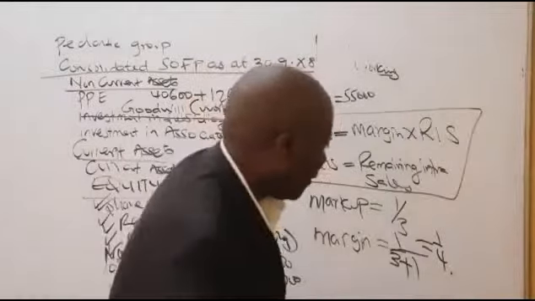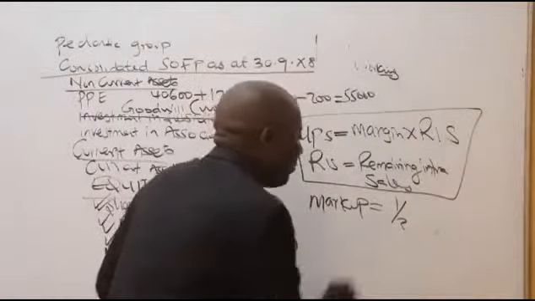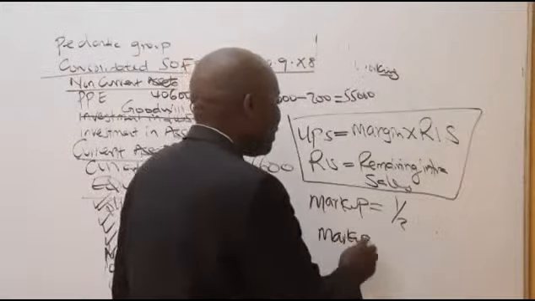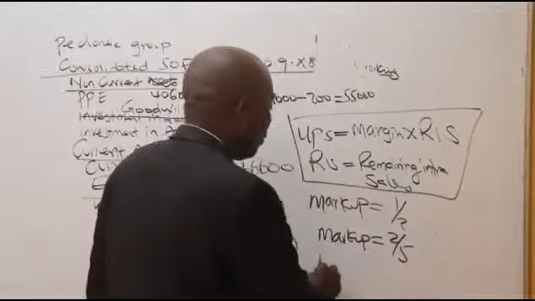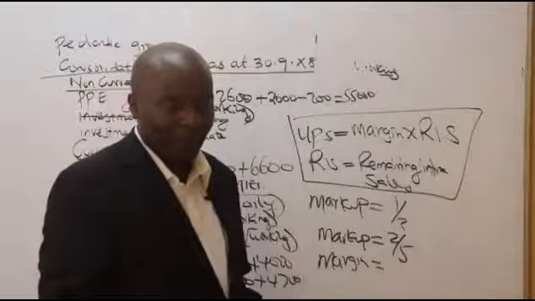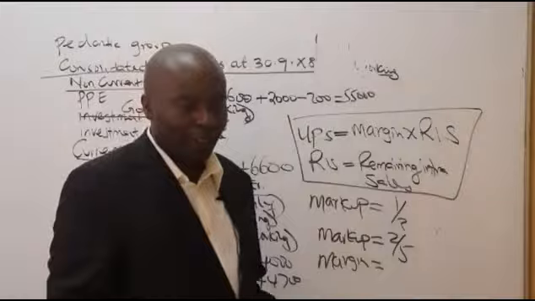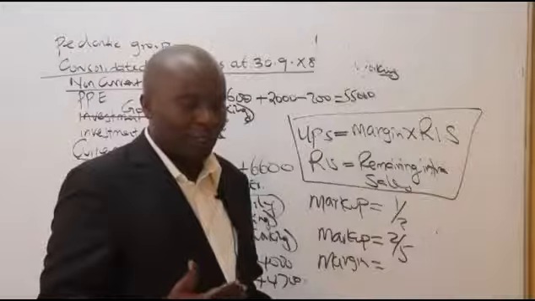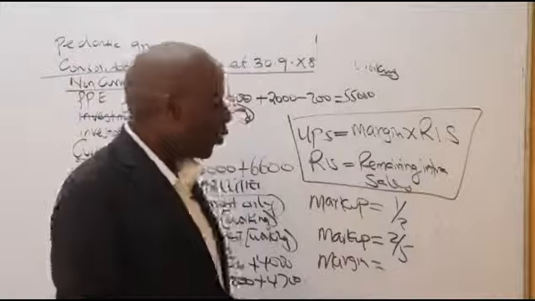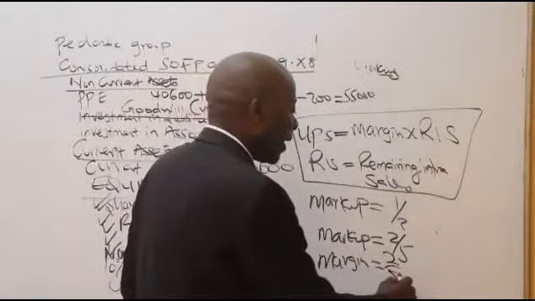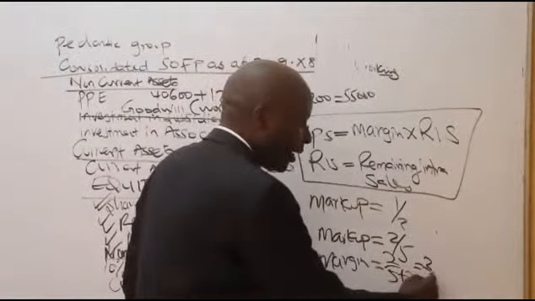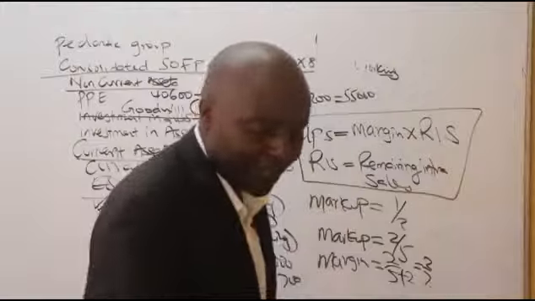Now, before I run away from this, what if markup was 2/5? What will be the margin? The profit margin will be 2/7, right? Because there are students who believe that to get the margin, the denominator you always increase by 1. Adding 1 is not a formula. We always take 2/5 and add the numerator to the denominator, which gives 2 over 7.